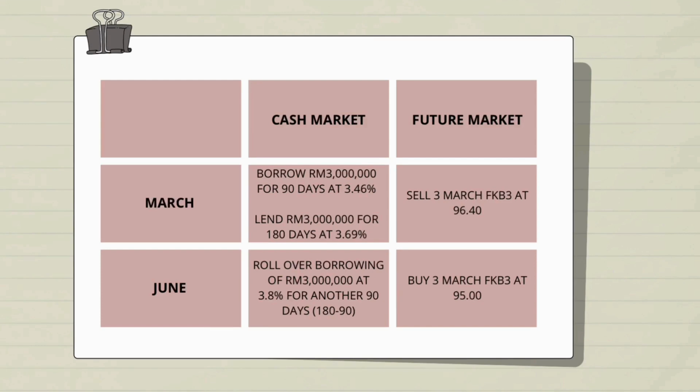Cash market on March, borrow 3 million ringgit for 90 days at 3.46% and lend 3 million for 180 days at 3.69%. For June, roll over borrowing of 3 million at 3.8% for another 90 days. For the futures market on March, sell 3 contracts March at 96.40 and on June buy 3 contracts March at 95. Now we will calculate the profit or loss.